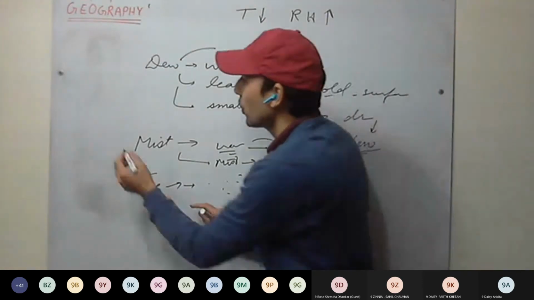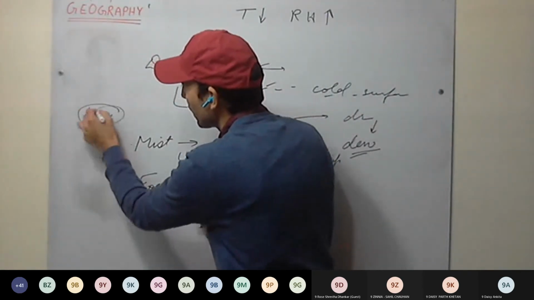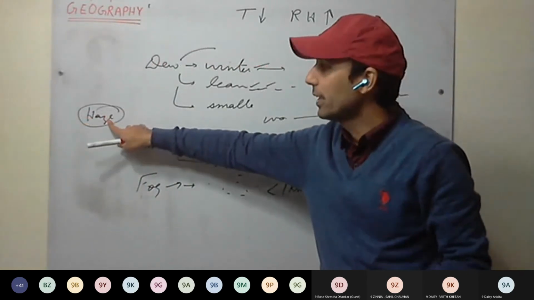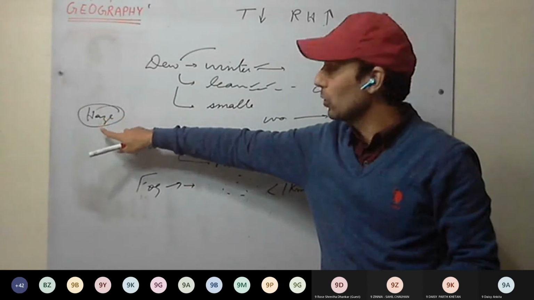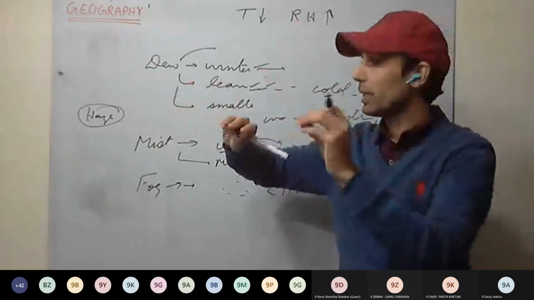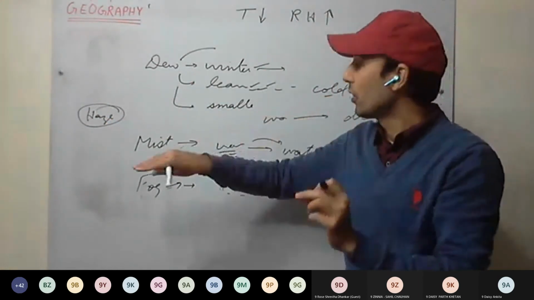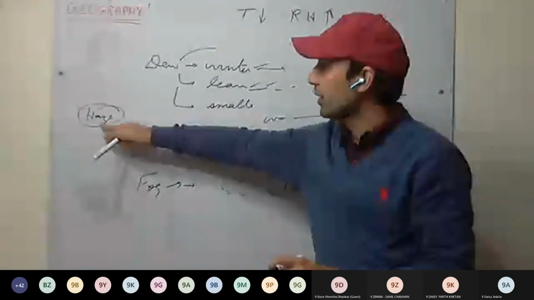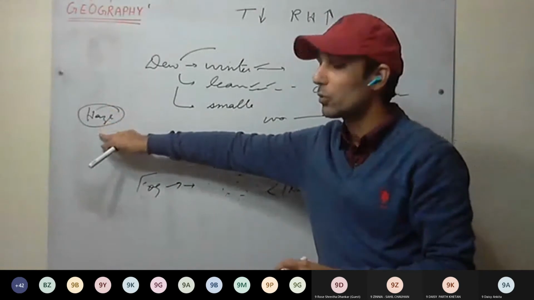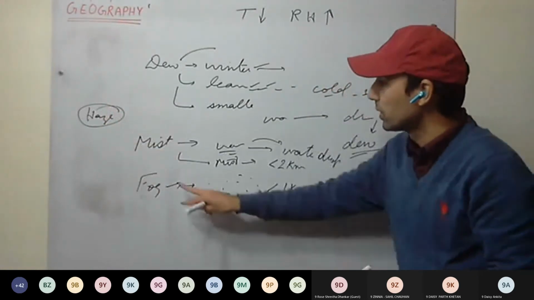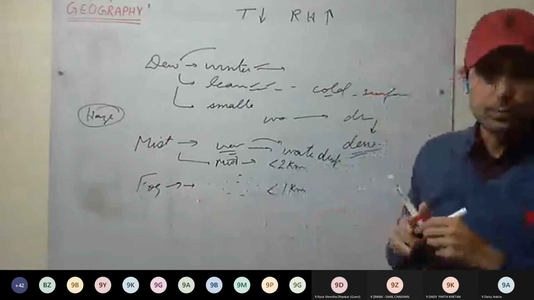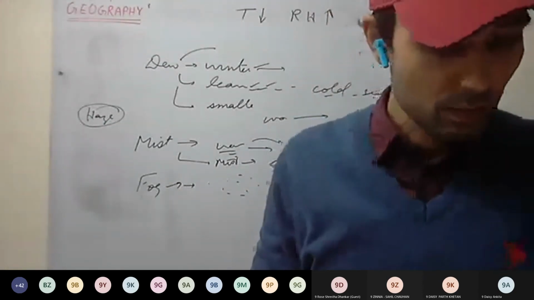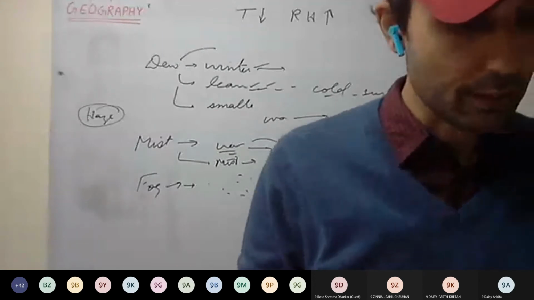This is fog. There is one more, haze, but this is not in the syllabus. Here visibility is around 20 kilometers. Haze mainly happens in cities where pollution is there. Because of pollution, water vapor condenses on those smoke and dust particles and stays suspended. Its visibility is around 20 kilometers. So this is clear: mist, fog. Then the process of this we can discuss afterwards.